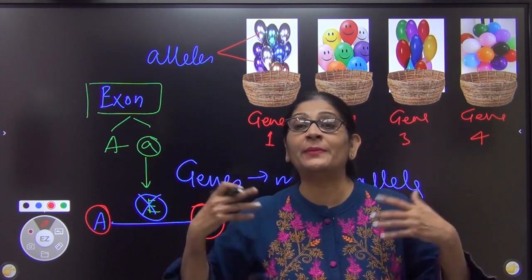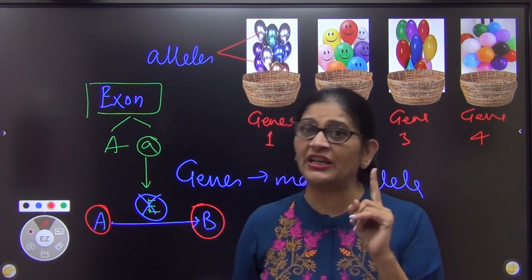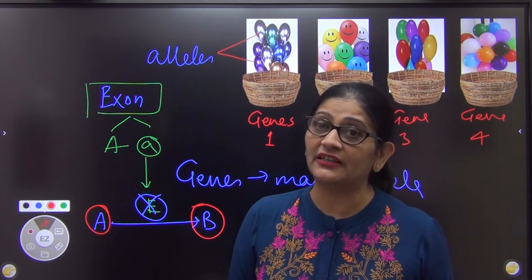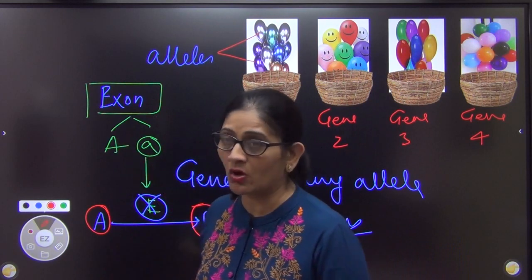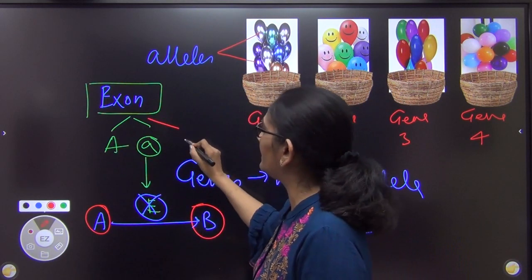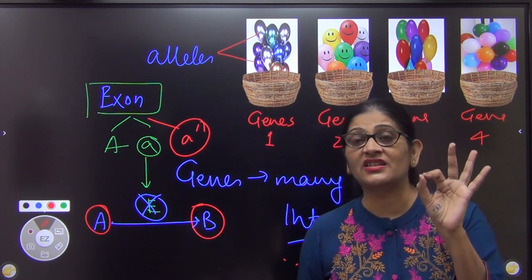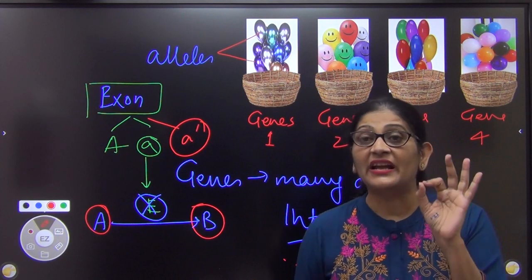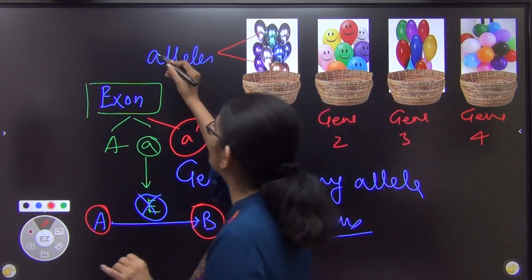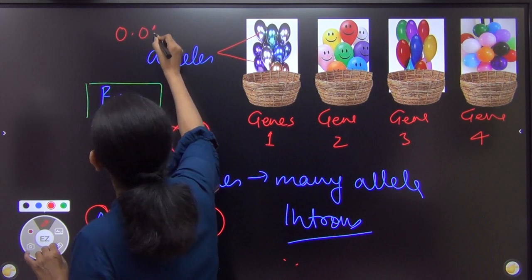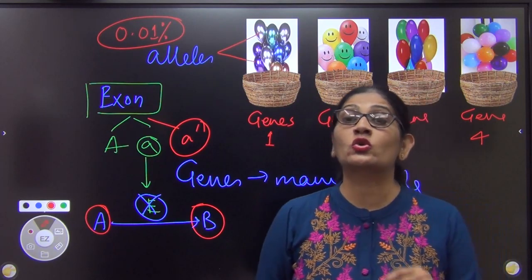The new allele will not be there to be passed on to the next generation. I want to tell you, any gene gets the status of an allele. याद रखना, कोई भी जीन, जैसे ये एक जीन है, इसके दो allele है, capital A, small a. Suppose you are saying a third allele is possible, that is A dash. Any gene will get the status of an allele only when it is found at least in 0.1% or 0.01% of the population. 0.01% of the population में जब तक वो allele नहीं पाया जाएगा, उसको हम allele का दर्जा नहीं देंगे.